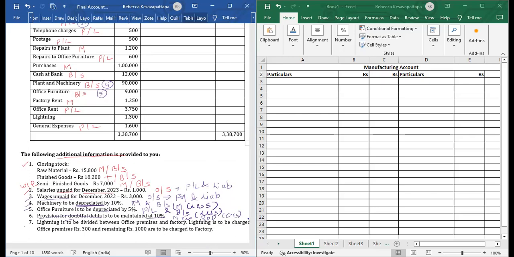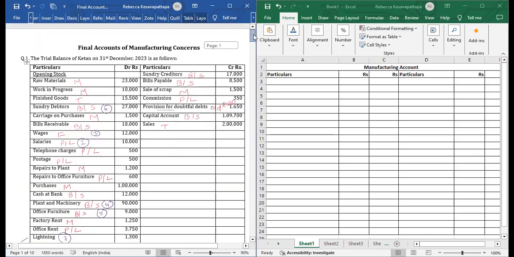Debtors. Then the last one, lighting is to be divided between office premises and factory. This is adjustment number 7. We have to distribute it between office and factory. Office means P&L, and factory means we have to put it into the manufacturing. So in office we have to put 300, and in factory we have to put 1000 rupees. We will see later on how it is to be charged. I think all markings are done. All 7 markings are done. Now we will move on to how to solve this sum.